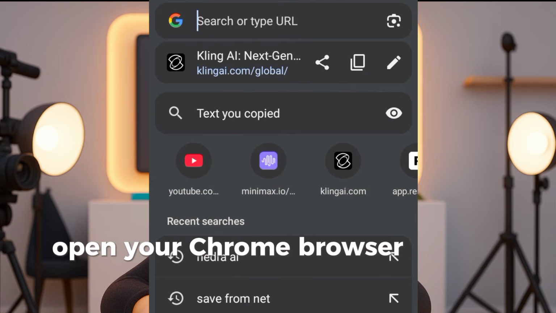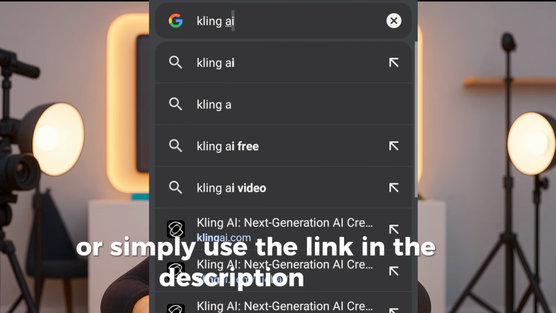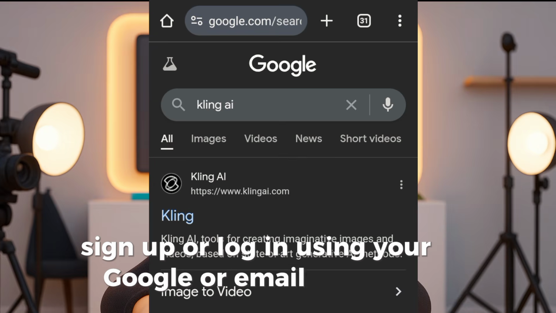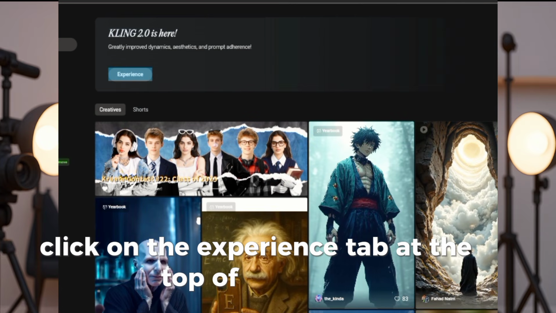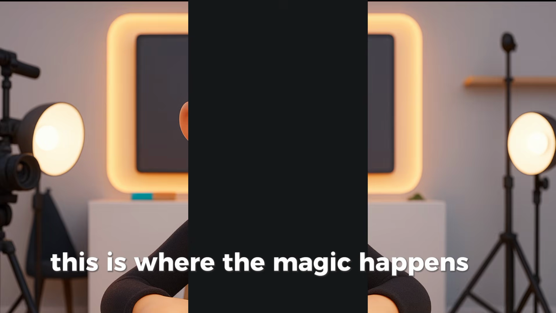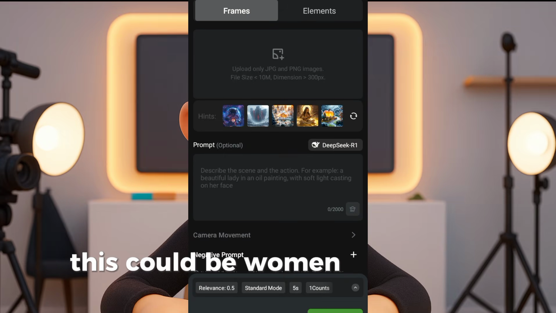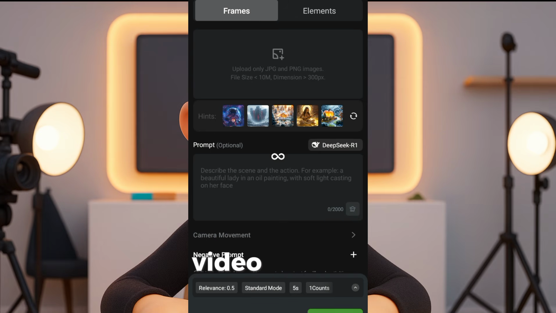Open your Chrome browser and search for Kling AI, or simply use the link in the description box. Sign up or log in using your Google or email account. Once you're in, click on the Experience tab at the top of the page. Now click on Image to Video. This is where the magic happens. Upload any image you want to animate. This could be women, dancers, or any extra you want to bring to life in your music video.